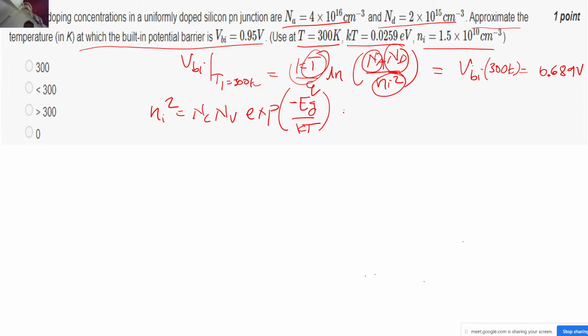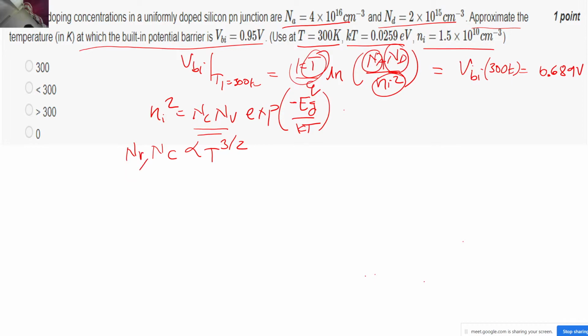Now, NC and NV will also vary with the temperature, correct? Because this will vary. NC is what? NC is directly proportional to T to the power 3/2. Even NV is directly proportional to T to the power 3/2, correct?